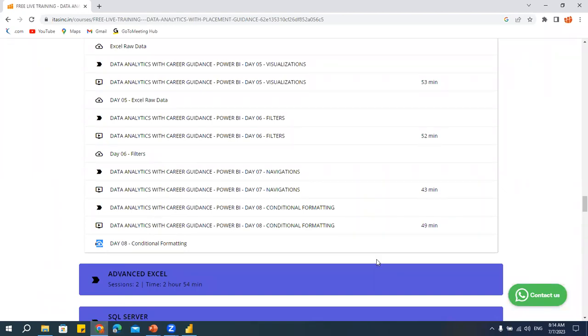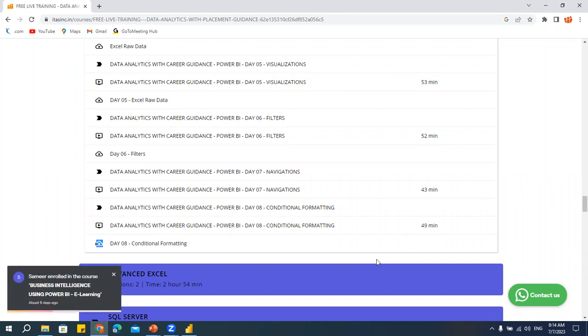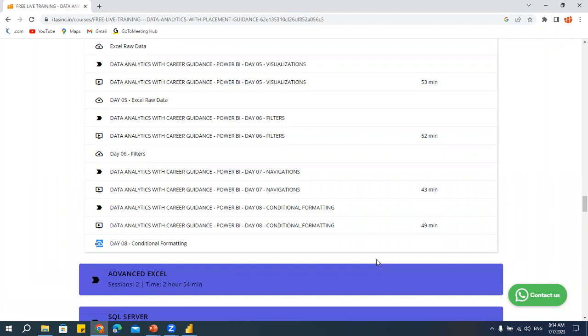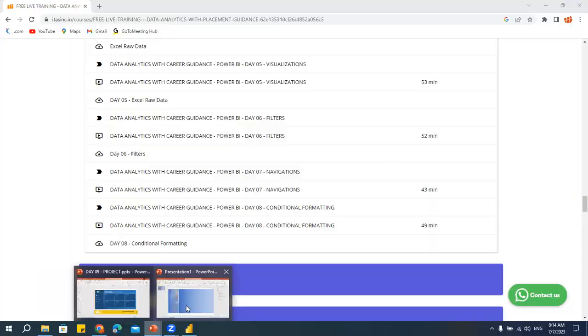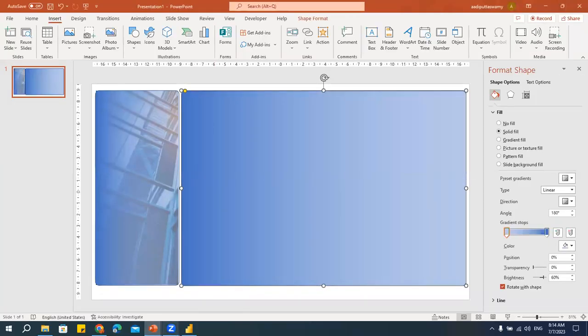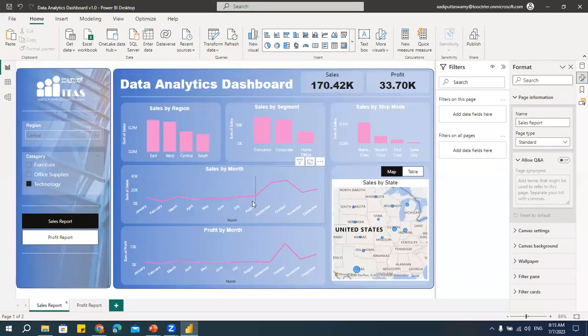Gopi is asking, once we import a background, can we change the color of the background in Power BI? No, if it is an image, you cannot do that. How to download the study materials? You will have to get registered. Once you register, you can download this. Once you import an image in Power BI, you cannot change the color. You have to go back to PPT, change the color and come back.